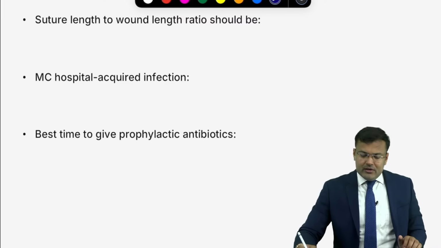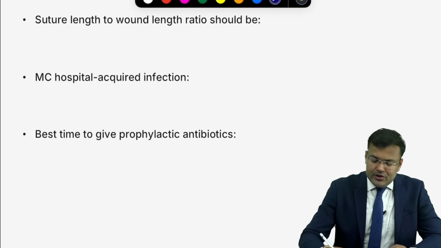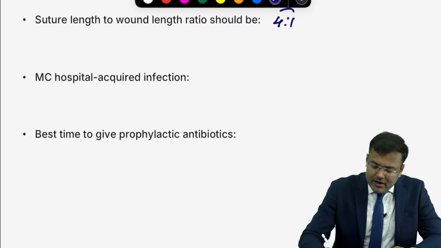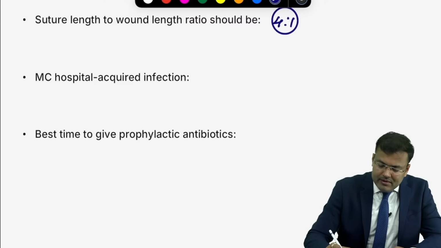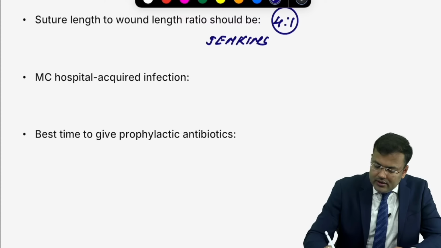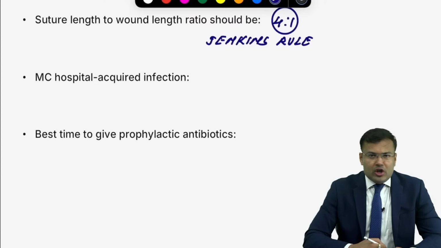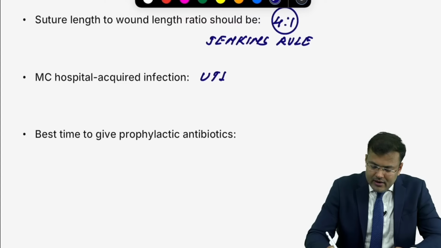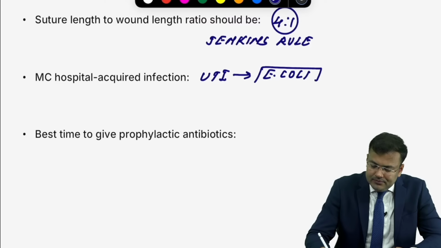Next, easy question. Suture length to wound length ratio should be 4:1. Tell me the name of this rule. This is known as Jenkins rule. What is the most common hospital acquired infection? UTI. And what is the organism responsible? E. coli followed by Klebsiella.